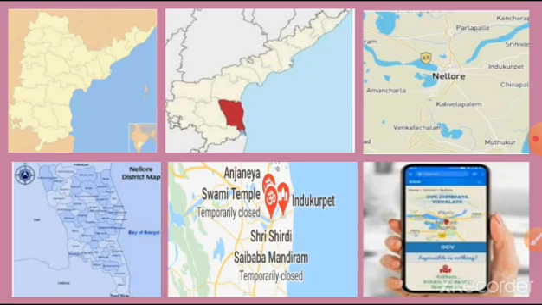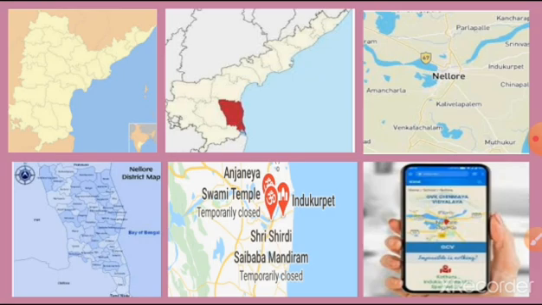In the previous session also I told you our school, GVK Chinmaya Vidyalaya, is located in Kottur village, Indukurpet mandal, SPS Nellore district, that means Sri Potti Sri Ramulu Nellore district, in Andhra Pradesh state and in India. Our country name is India. India is located in the Asia continent. Asia continent is on the earth, that means our planet.